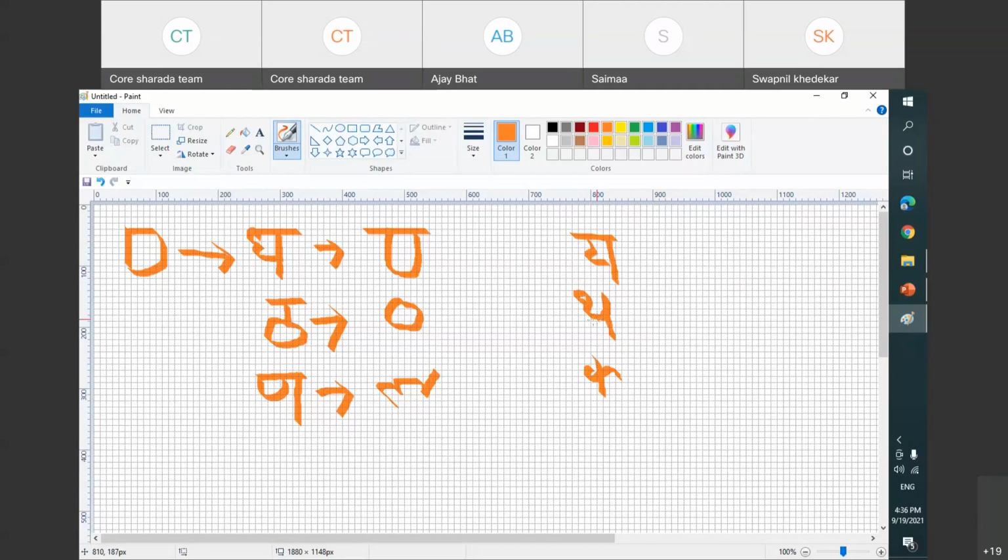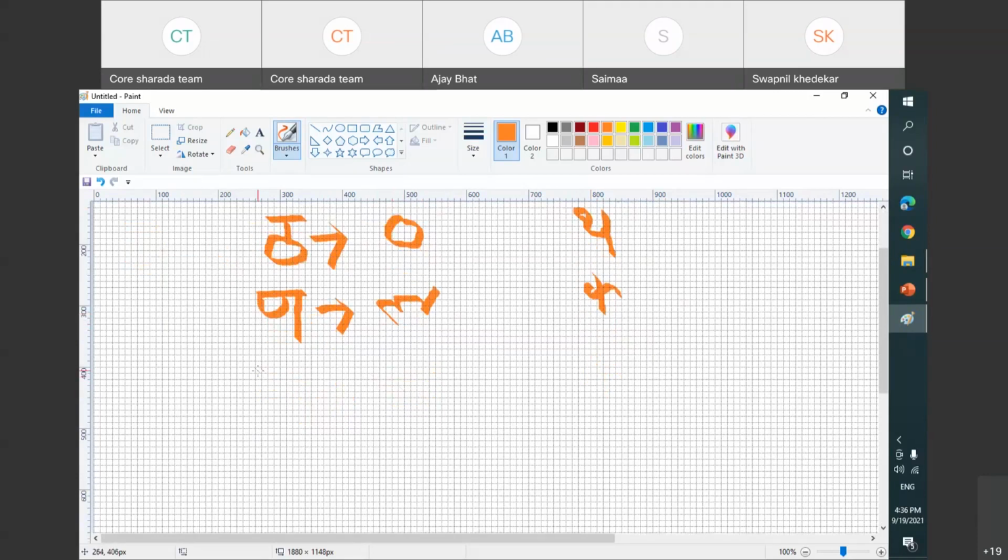So what we will do now is take these three alphabets today. There is a definite pattern in how we write these alphabets. So let's take, suppose there is Krishna.